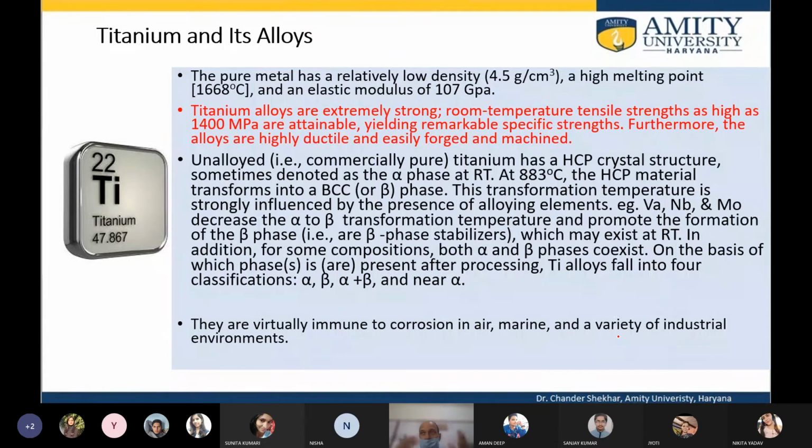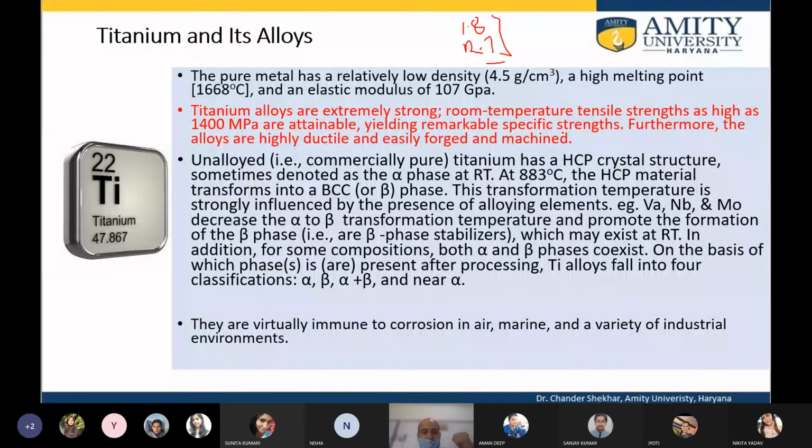The next candidate is the titanium alloys. Titanium, as a pure metal, has a relatively low density. If you compare the density with magnesium 1.8 and aluminum 2.7, titanium is almost 2 times heavier than aluminum.